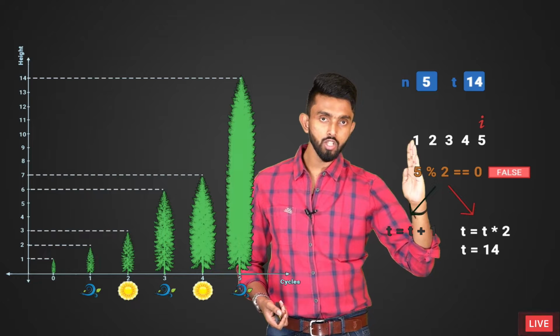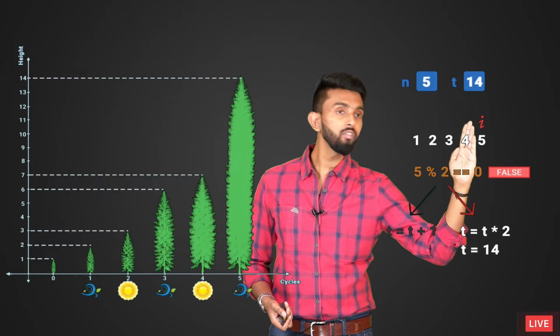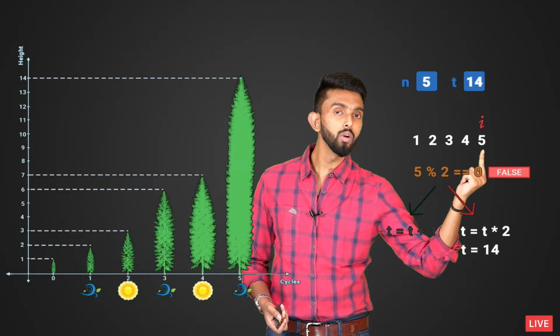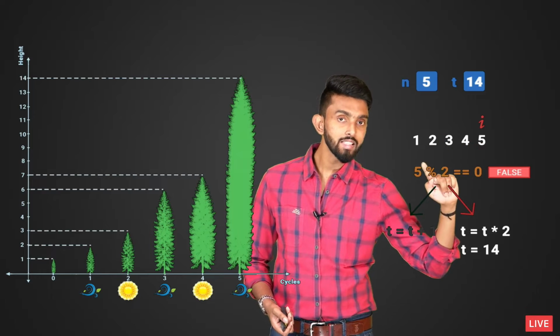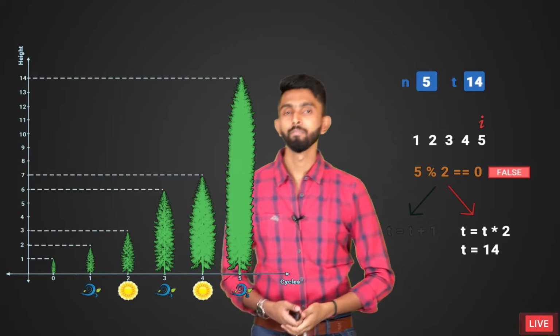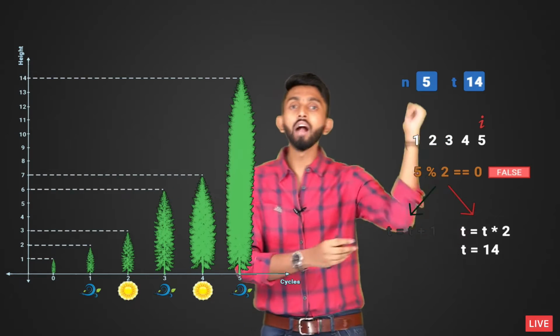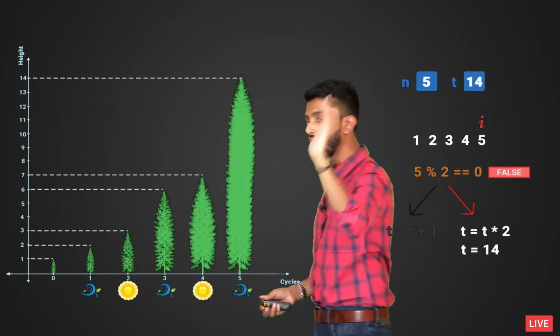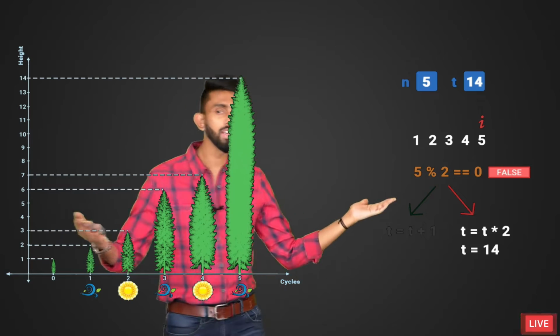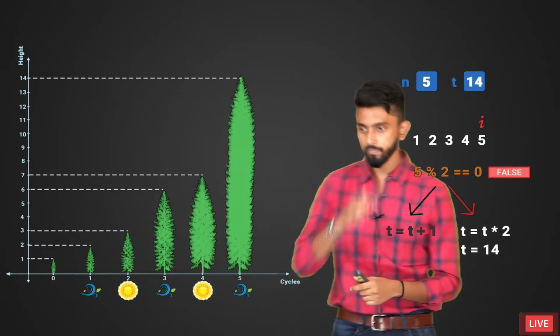I will be initialized to 1. And the condition will ensure I moves only till the value is 5. I is less than or equal to 5. How many of you understood the algorithm? 100 you put in the chat if you understood it 100%. Because now coding is easy, boss. Anyone can write code.